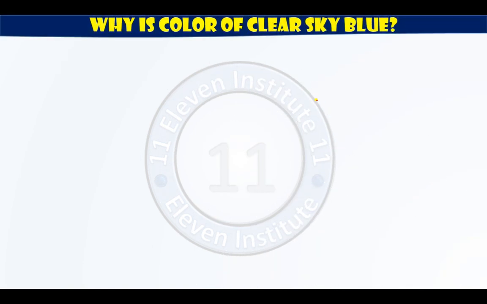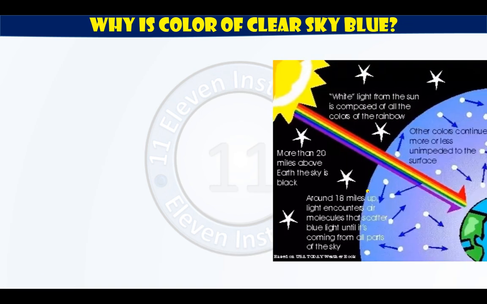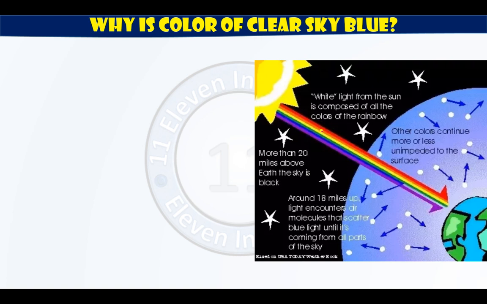Let us now move ahead and see why is the color of clear sky blue. Fine, why is the color of clear sky blue? So now let us understand why the sky appears blue. See, this image represents why the sky appears blue. First of all, I will explain you from this. See, this is sunlight. This is the outer space. This is earth. And this gap over here represents the atmosphere.